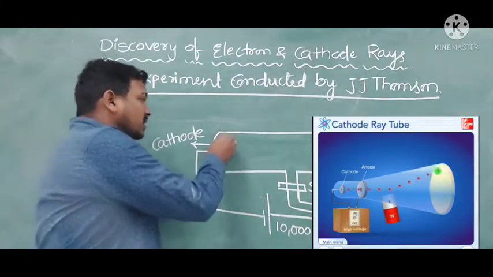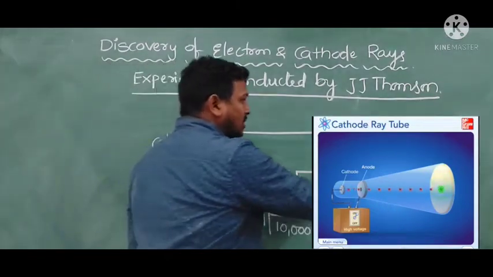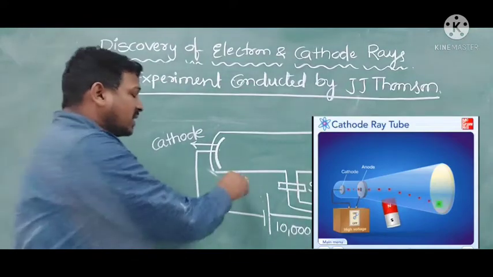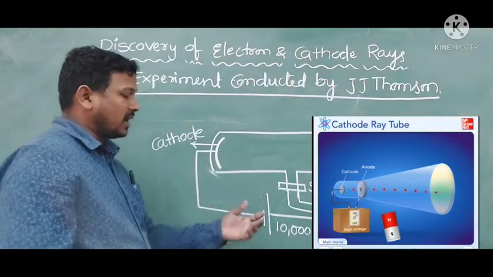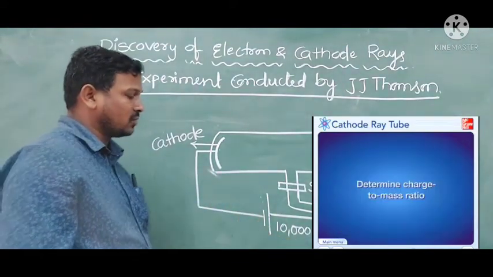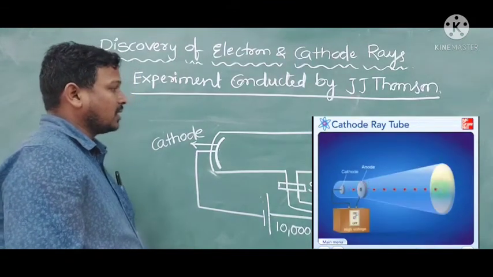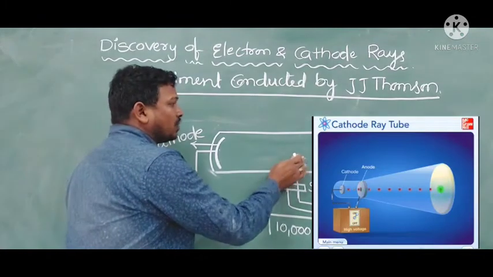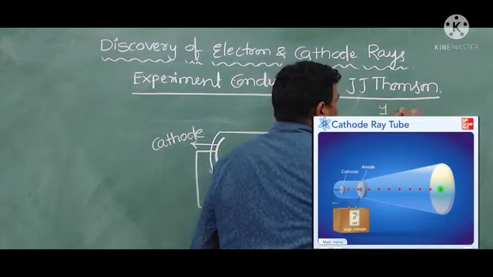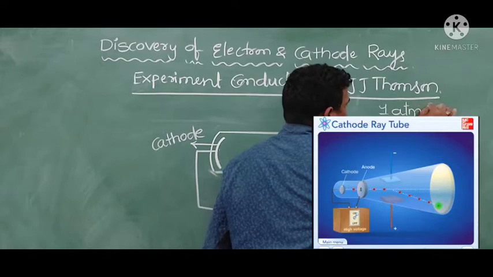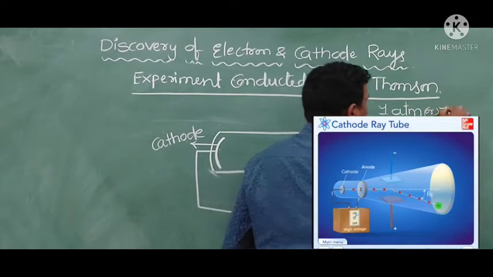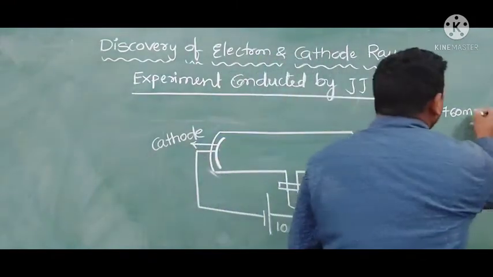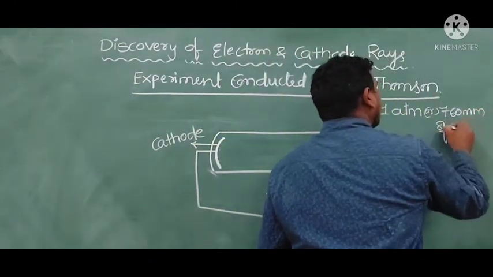One side of the discharge tube we can call the cathode, another side is the anode. When he gave the 10,000 volts of energy, he observed that the pressure inside the discharge tube is 1 atmosphere, 1 atm or 760 millimeters of mercury.